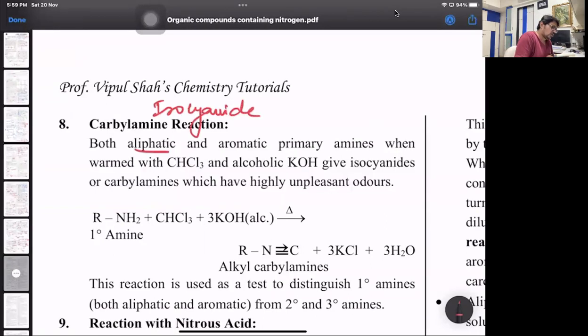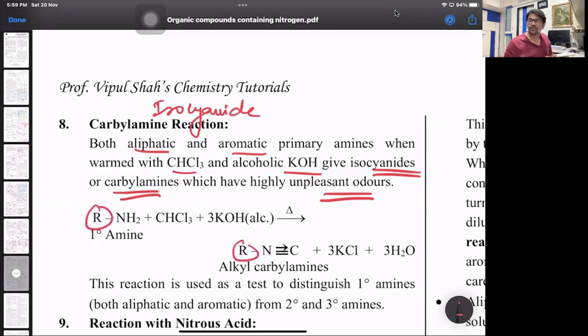Both aliphatic and aromatic primary amines, with chloroform and alcoholic KOH, give isocyanide or carbylamine, which has a disagreeable, unpleasant odor. So RNH2 just becomes RNC, isocyanide. And very important, this test is only given by 1 degree amine. So this is basically to distinguish 1 degree aliphatic and aromatic amines from 2 degree and 3 degree amines. 2 degree and 3 degree amines will never give a carbylamine test. Keep that in mind.